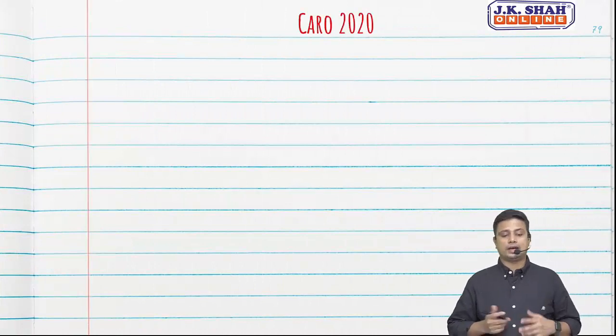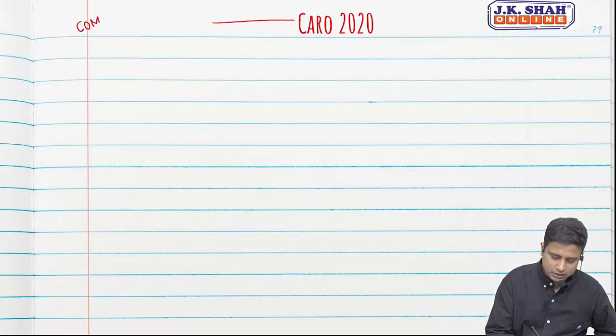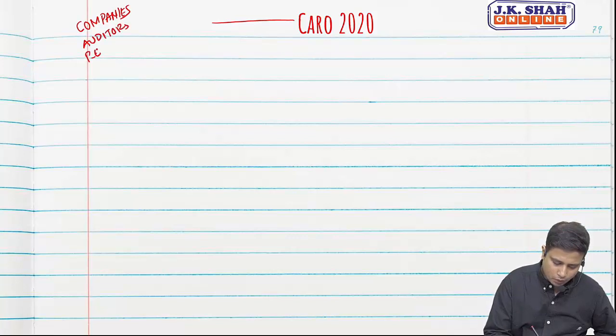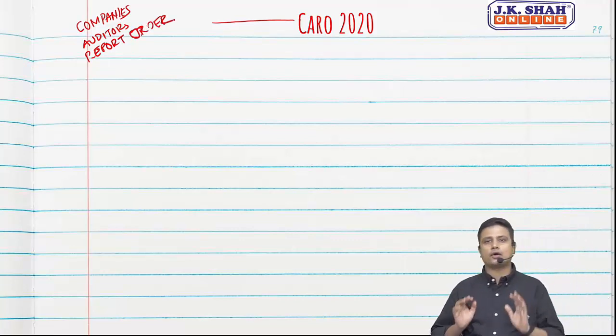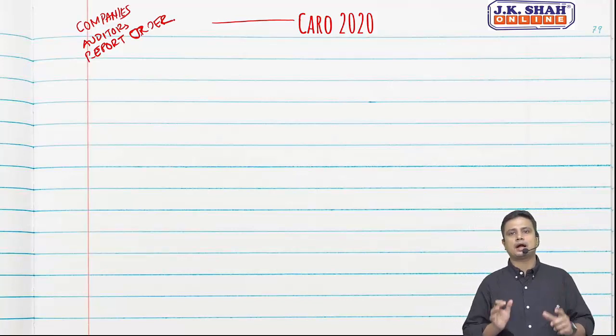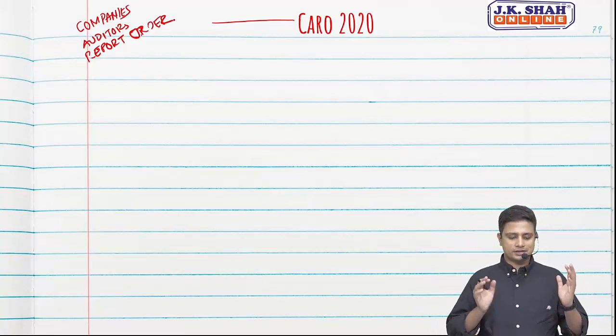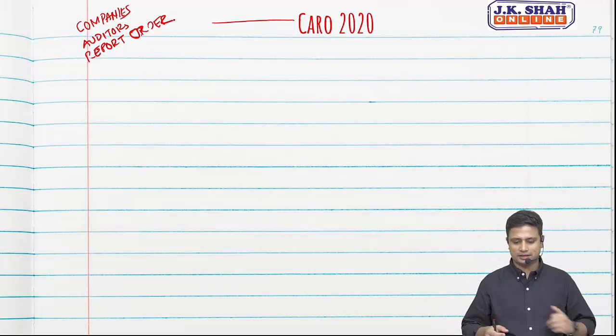CARO 2020. Like I said, what is CARO 2020? It is Companies Auditors Report Order. However, we can call it CARO only. It is a valid short form and wherever we use it, we are going to use the term CARO. We need not write the full form Companies Auditors Report Order. It is just so that you all know what exactly this is.